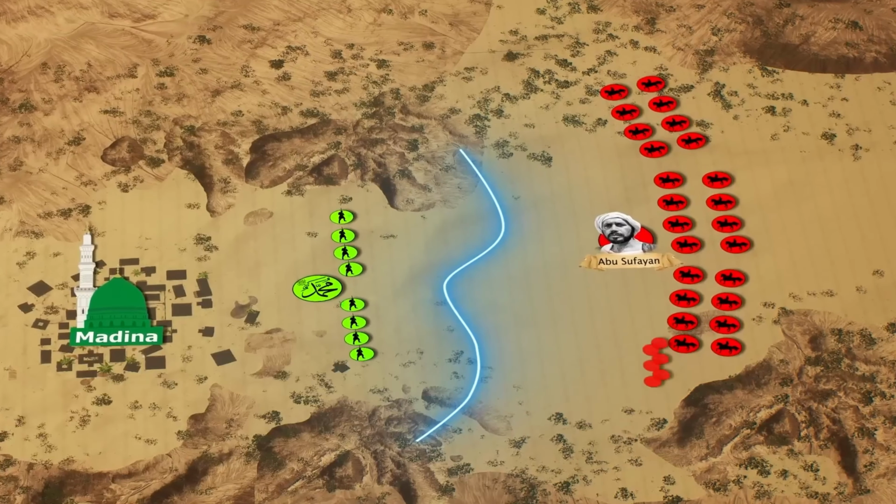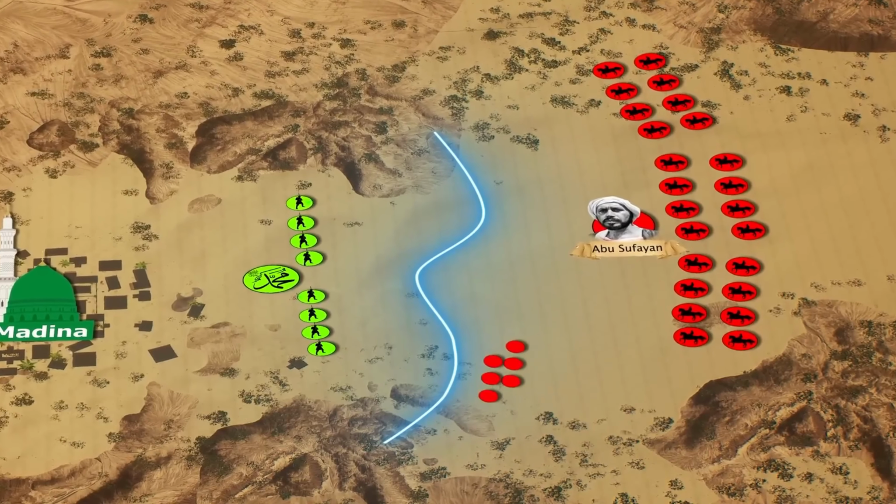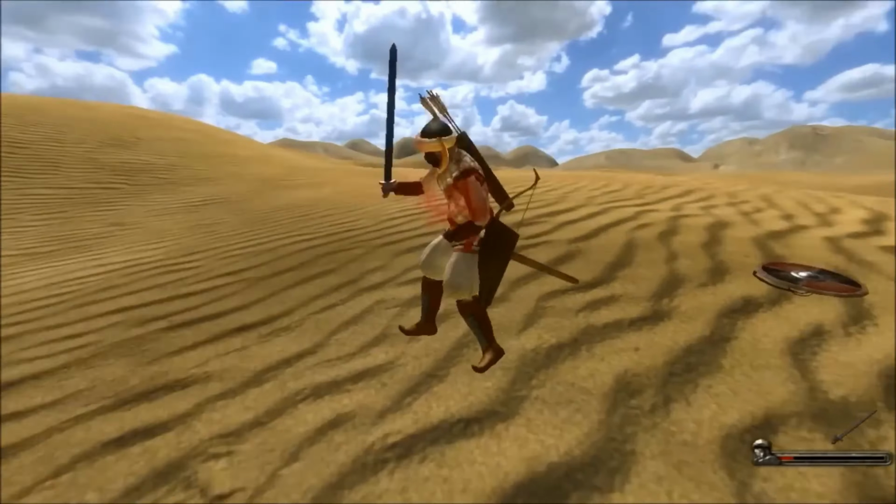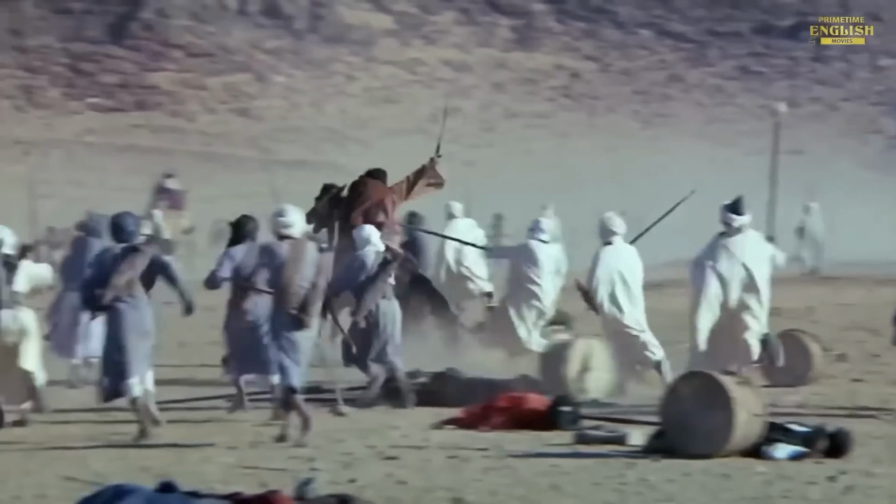But one time the force which Ikrimah was leading crossed the trench into the area where the Muslims were. But Ali radiallahu anh came to the front and killed the whole force there, and the other forces just ran back and thought they were losing the battle. And Abu Sufyan was also worried that he might lose this battle, even though he had an army of 10,000 with him. So here he played a master stroke.